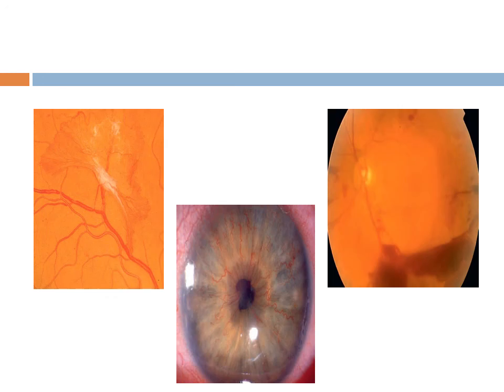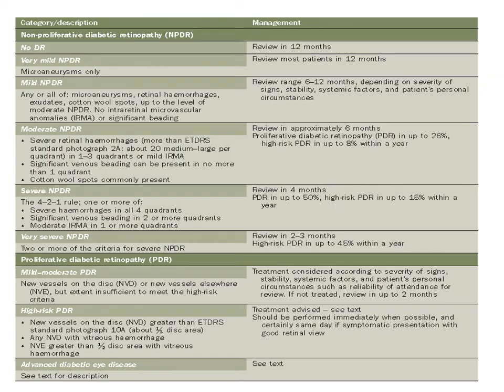Again, you can see neovascularization in the extreme left photograph. This is a neovascular front. This is neovascularization elsewhere. This shows NVI, neovascularization of the iris, and this shows a pre-retinal and vitreous image. All these are pictures showing high risk PDR where vitrectomy is required. NVI and NVG again require separate treatment, which you will read.